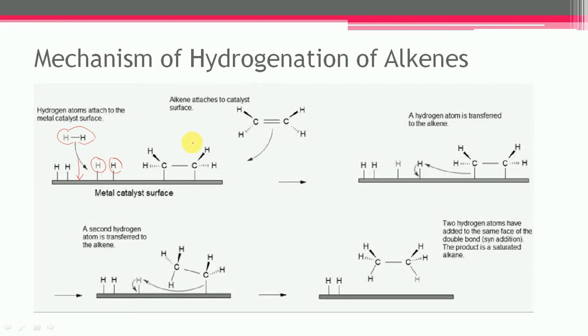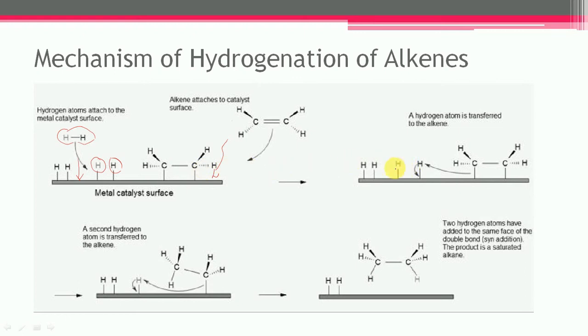At the same time, the alkene also gets attached to the surface of the catalyst, and a complex between metal and alkene gets formed.